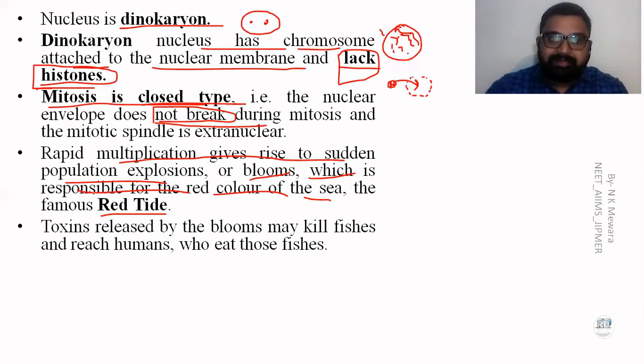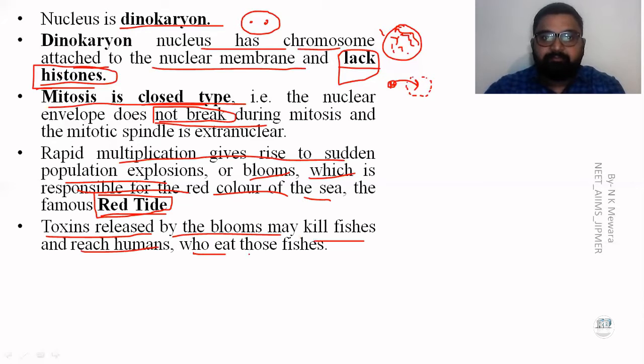When the red tide develops, the pigment results in the release of a toxin from this bloom, from organisms like dinoflagellates. The bloom may kill fishes and reach humans who eat those fishes. When many dinoflagellates multiply rapidly in the seas, the sea appears red, known as the red tide, and the dinoflagellates release the toxin.